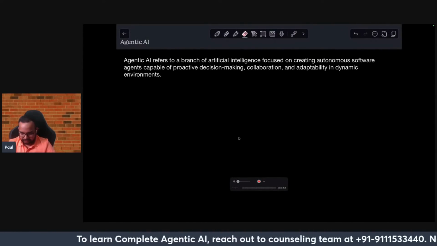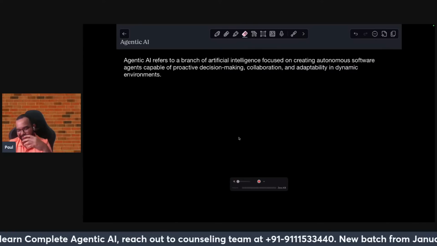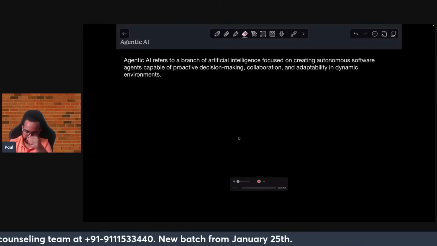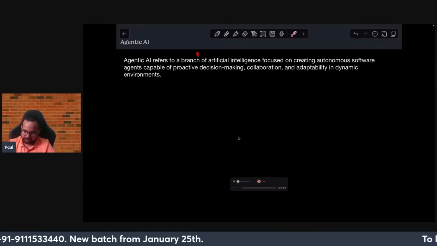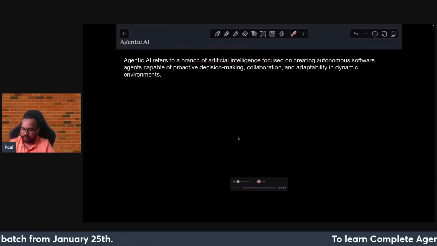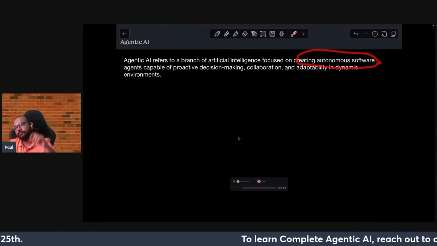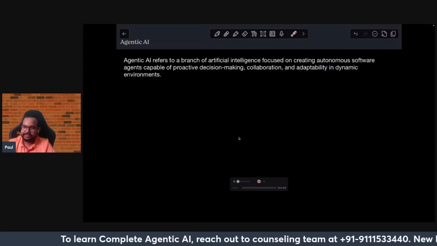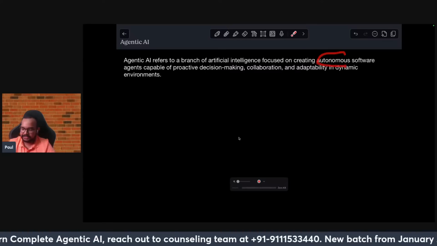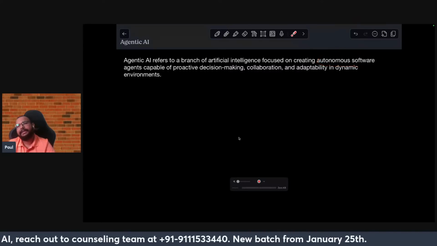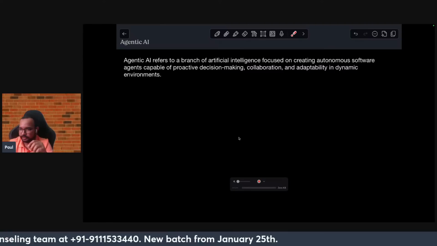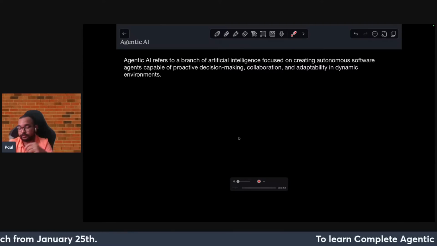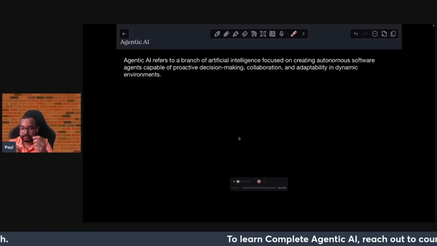Right now I've just given a brief definition. As you can see, it's a subset of AI directly. Agentic AI refers to a branch of AI focused on creating autonomous software agents. Today also we'll be creating the same thing, we'll be creating agents. Autonomous means that they can take decisions based on some type of constraints that you can provide, and they are totally independent or they can work as a team also. That is one very good feature with respect to the agents.